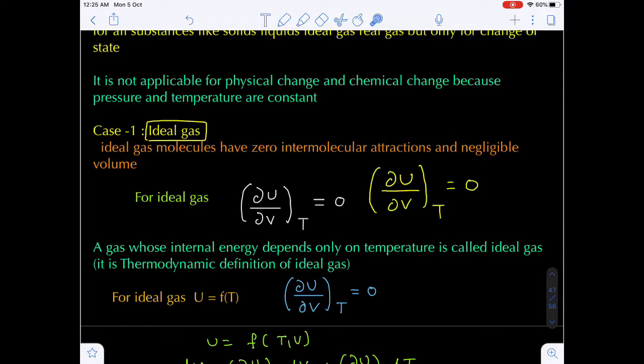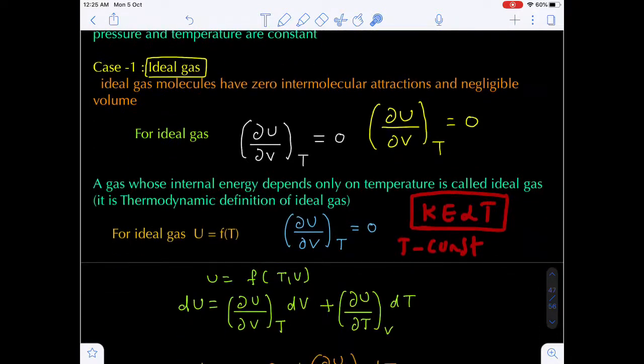Just now I told you the kinetic energy is a function of temperature. In an ideal gas, the internal energy corresponds only to the kinetic energy. When the temperature is constant, the kinetic energy is also constant, because kinetic energy is directly proportional to absolute temperature.